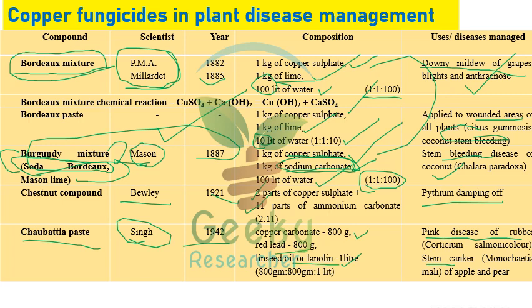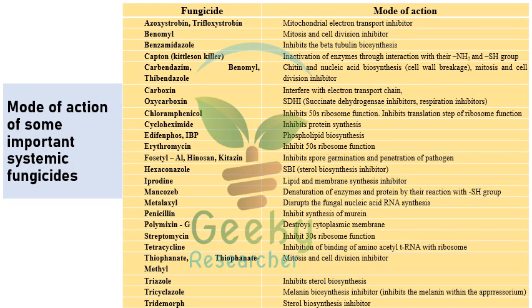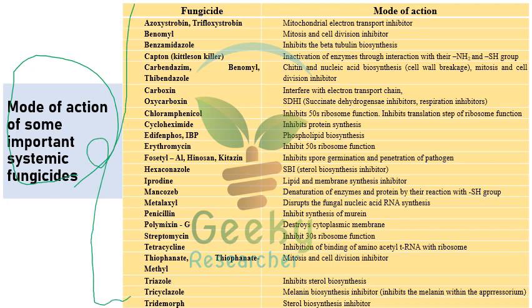So the next one is mode of action of some important systemic fungicides. Every year we can expect 1 or 2 questions from this mode of action side, and I have gathered some important fungicides and their modes of action. Azoxystrobin and trifloxystrobin: mode of action is mitochondrial electron transport inhibitor.